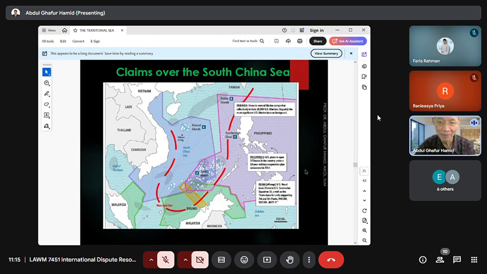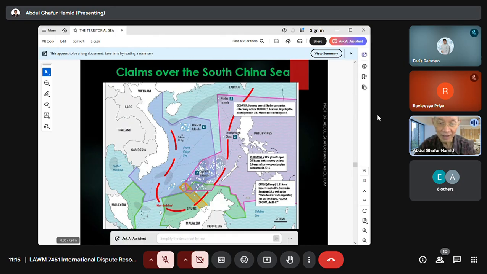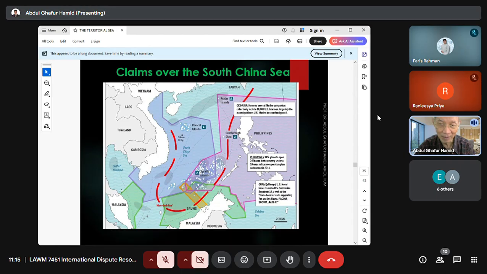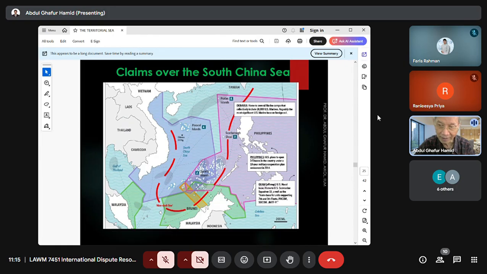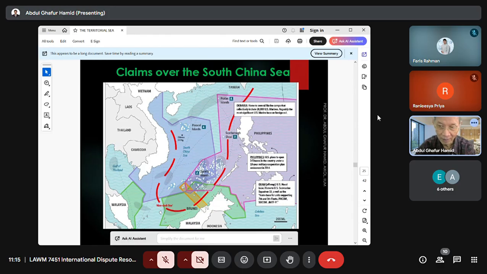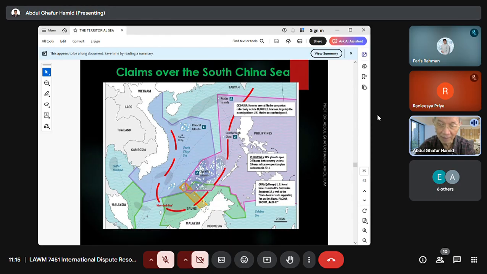Okay, in this map, you can see the Malaysian claim. The green color ones are Malaysian. This is East Malaysia. This is Malaysia, but this is outside the 9-dash line claim. But here in Sabah and Sarawak, this green color one is the Malaysian claim up to 200 nautical miles, and beyond 200 nautical miles of the EEZ, all the natural resources Malaysia claims. So this is the Malaysian claim.